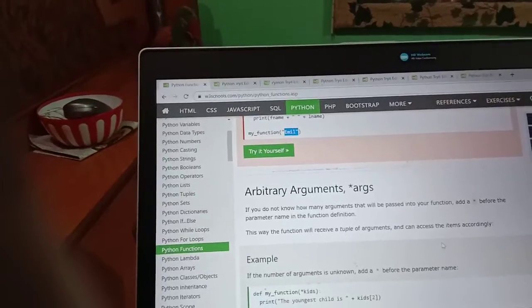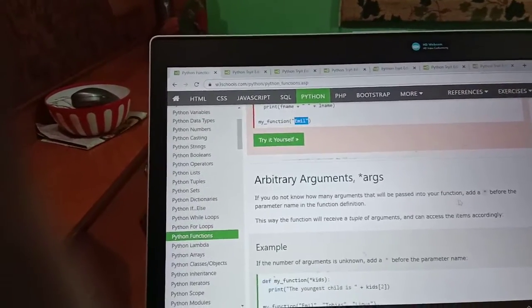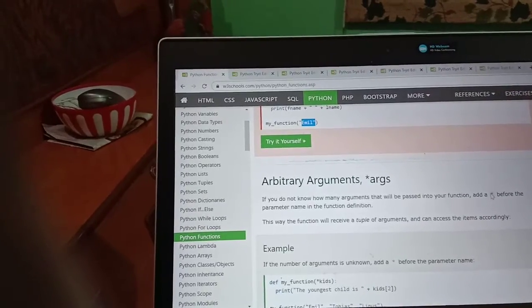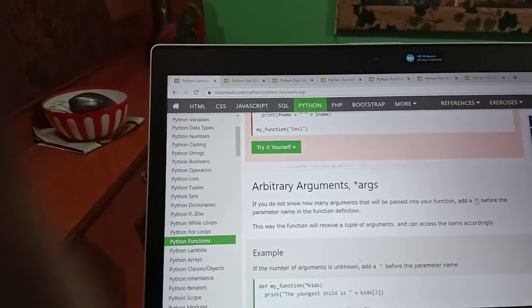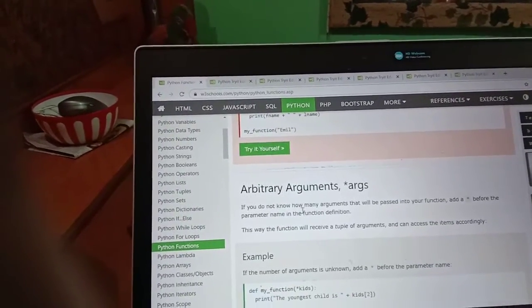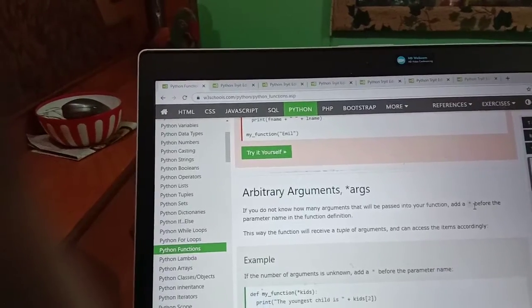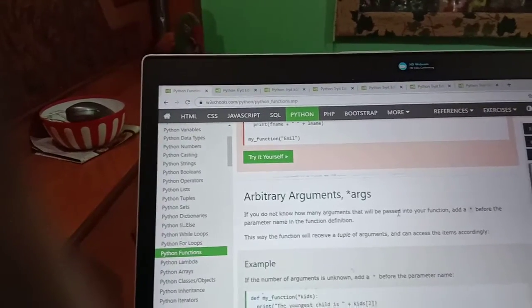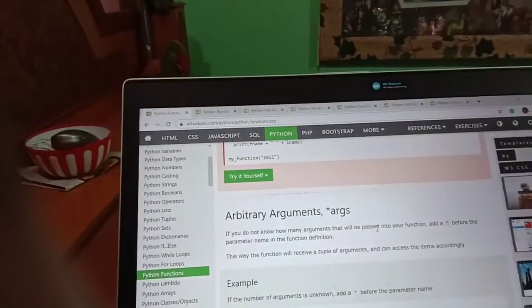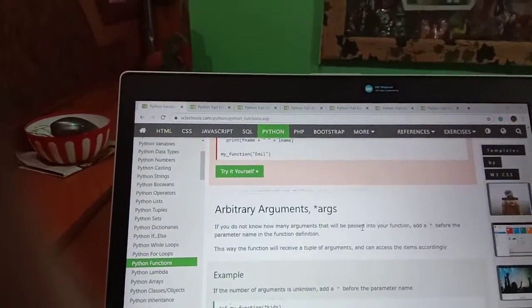So in this situation there is one way through which you can define your function: use a star before your parameter name inside the function. If you do not know how many arguments will be passed into your function, add a star before the parameter name in the function definition. This way the function will receive a tuple of arguments and can access the items accordingly.